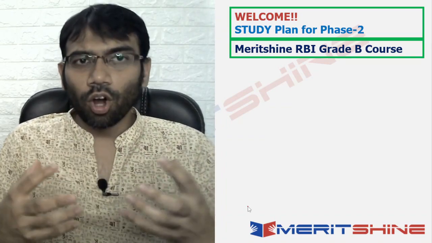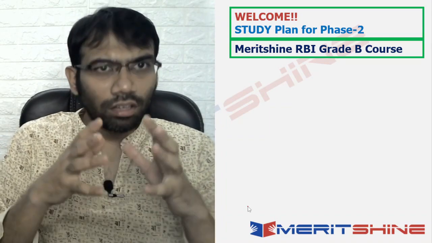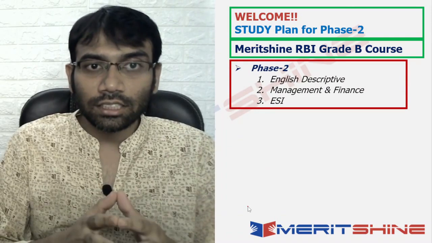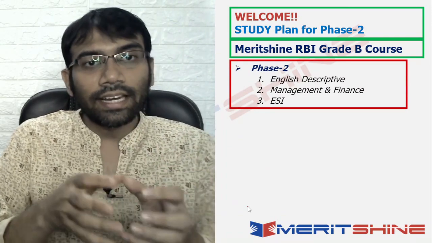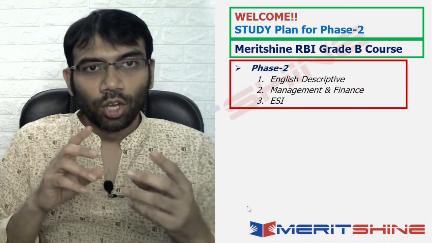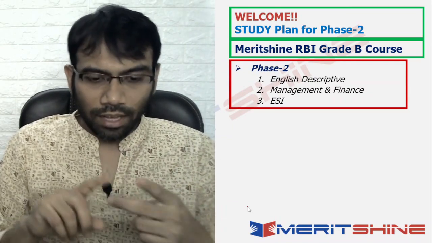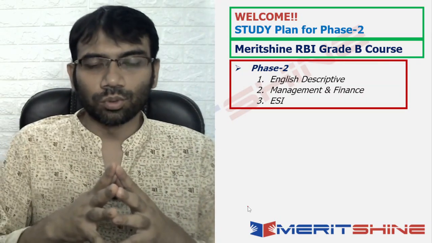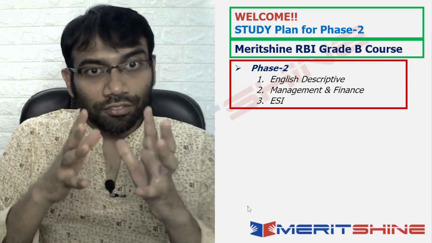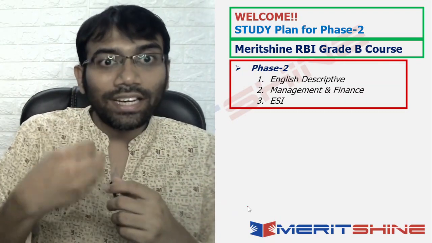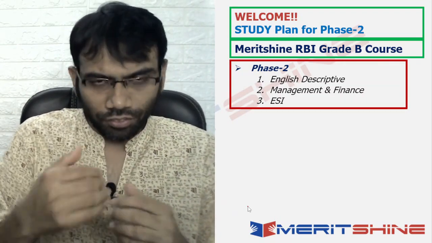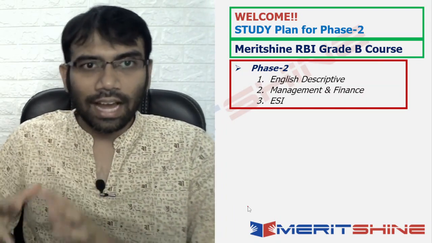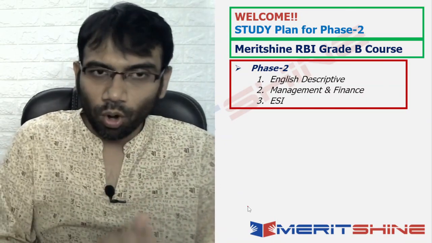Before moving on to the study plan, topic wise and section wise, let's look at the areas that are checked in Phase 2 of RBI Grade B. There are 3 areas: English Descriptive, Management in Finance, and ESI, Economic and Social Issues. We will first look at what we need to do in English Descriptive for the next 2 to 3 months, then Management, Finance, and ESI, in the same order.